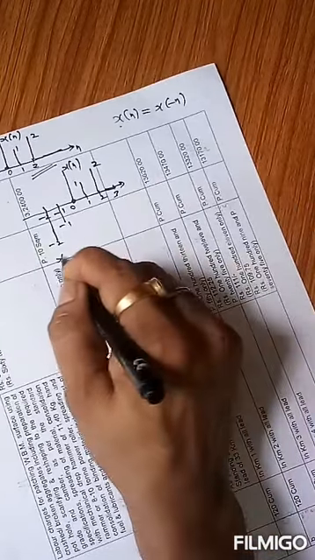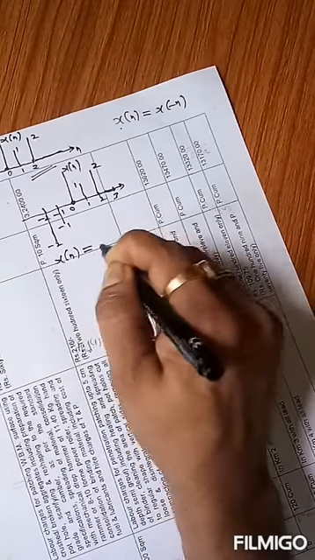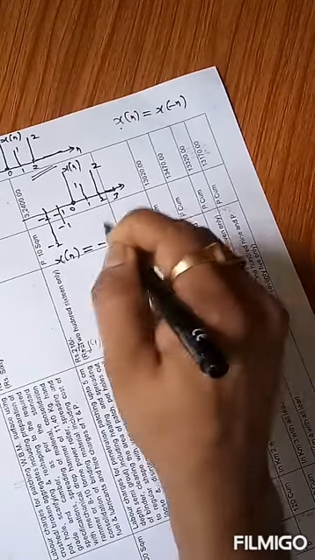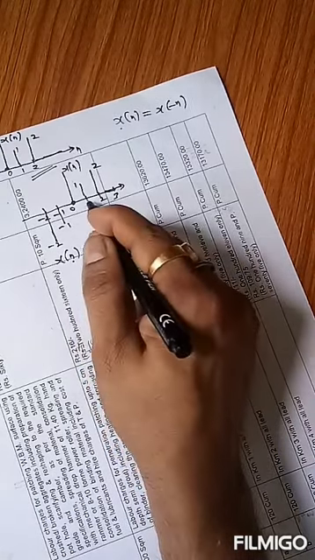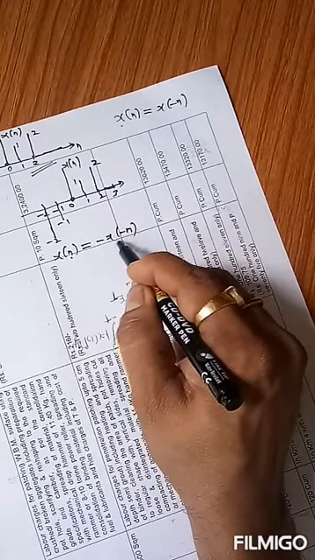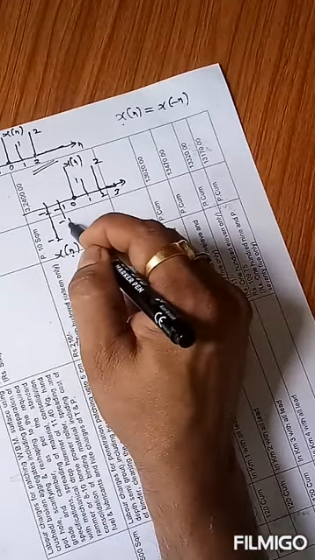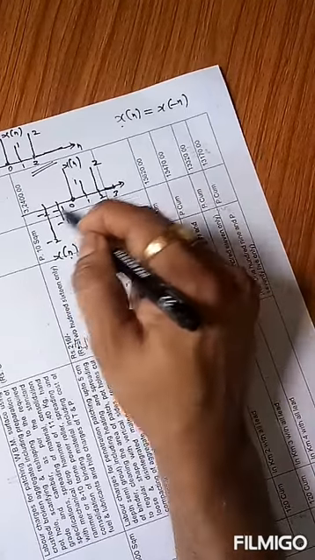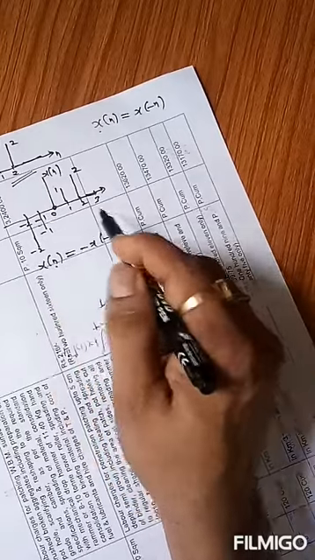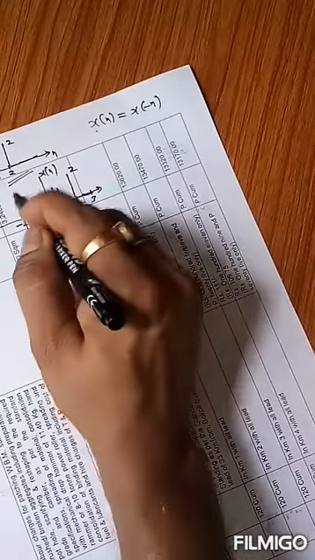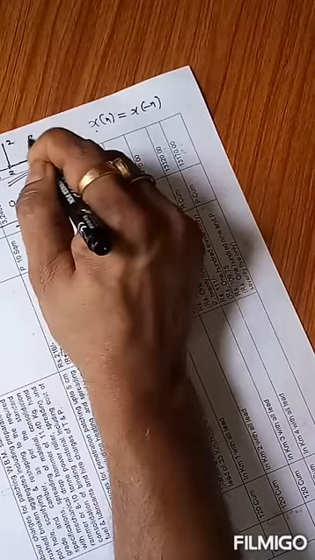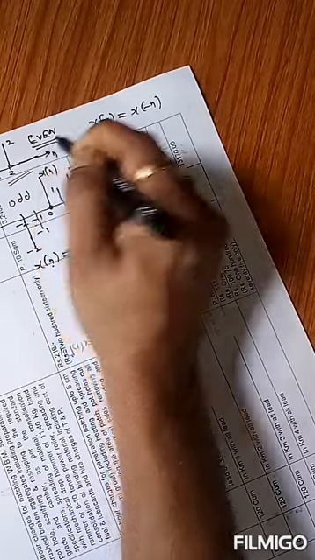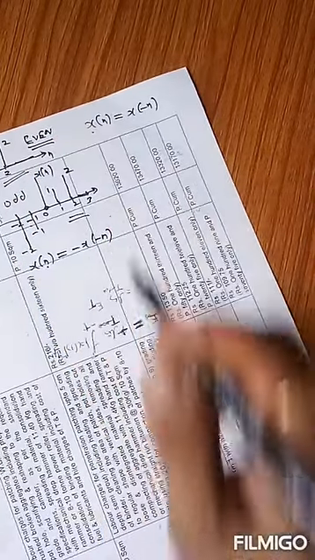So the condition is x[n] equals minus x[-n]. At x[1] the value is 1, but at x[-1] the value is -1. When -1 is multiplied by the minus sign, it is again equal to 1. Therefore these two values will be equal when this condition is fulfilled. So this is an example of an odd signal.